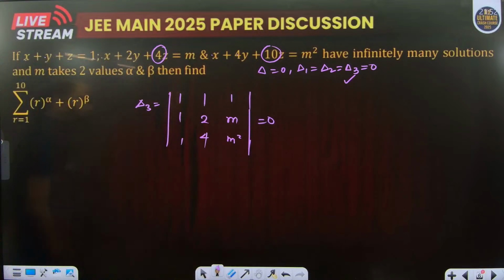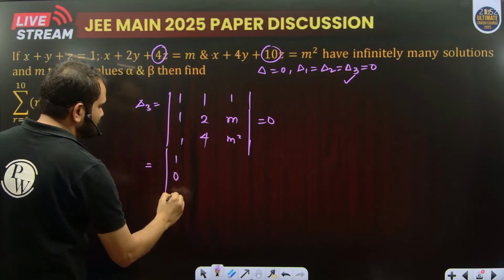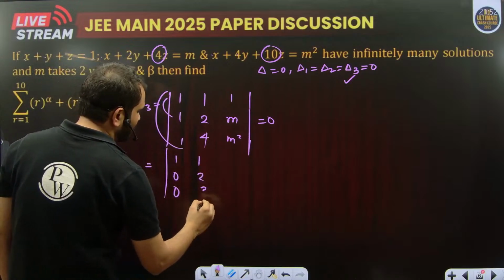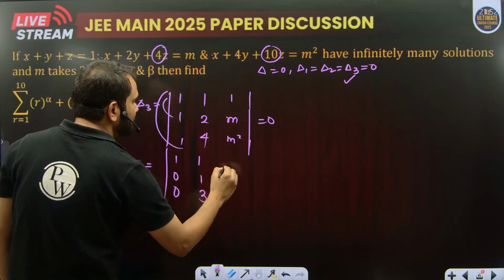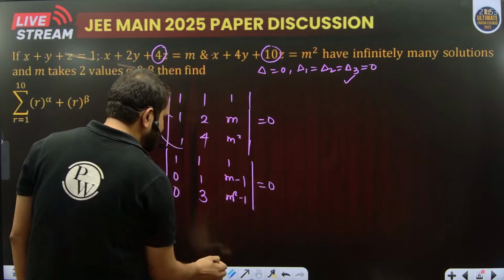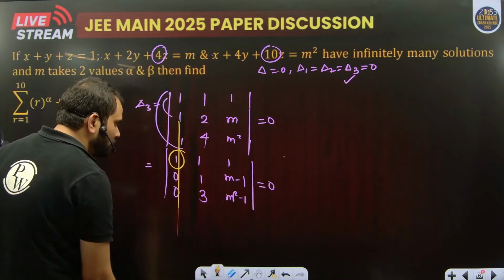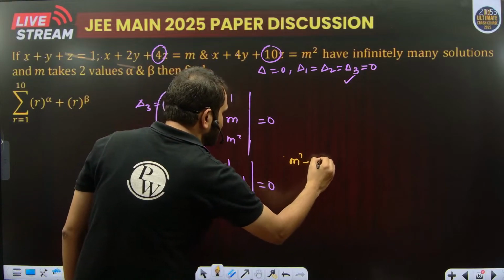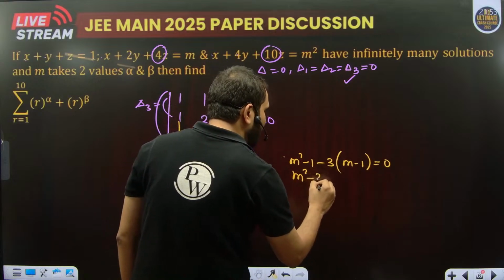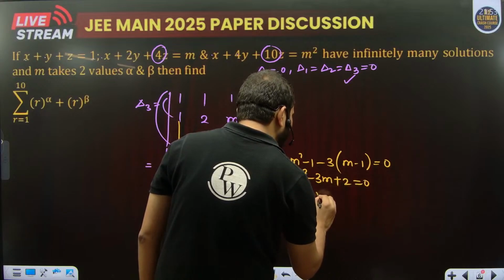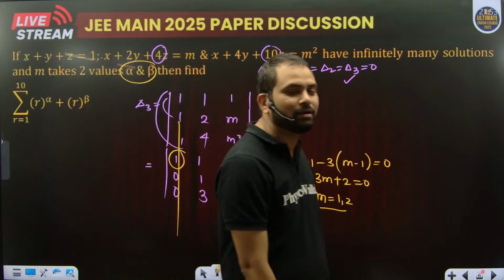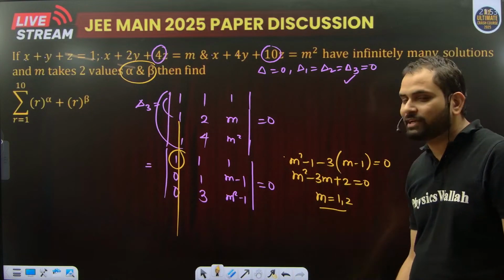Now, can we use the properties of determinant? Yes. I am subtracting the first row from the second and third row. So we get rows 1, 0, 0; 1, 1, 3; 1, m minus 1, m square minus 1, which is equal to 0. We can expand the determinant about this column: m square minus 1 minus 3 times m minus 1 is equal to 0, or m square minus 3m plus 2 is equal to 0. So m is equal to 1 and 2. These are the two values of m, that are alpha and beta. So basically alpha and beta should be 1 and 2.